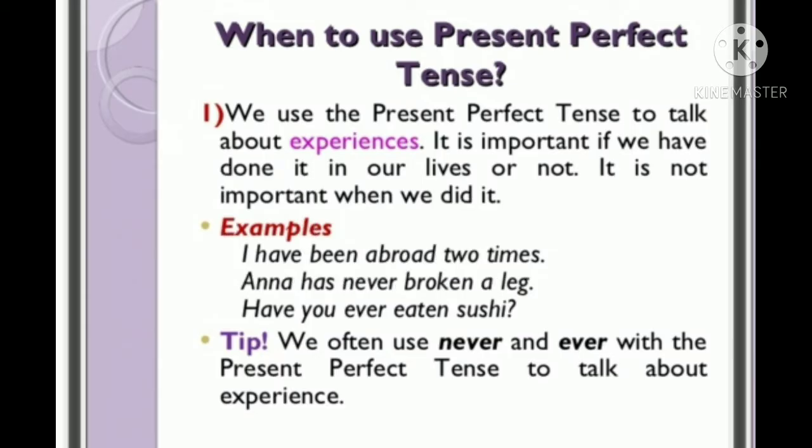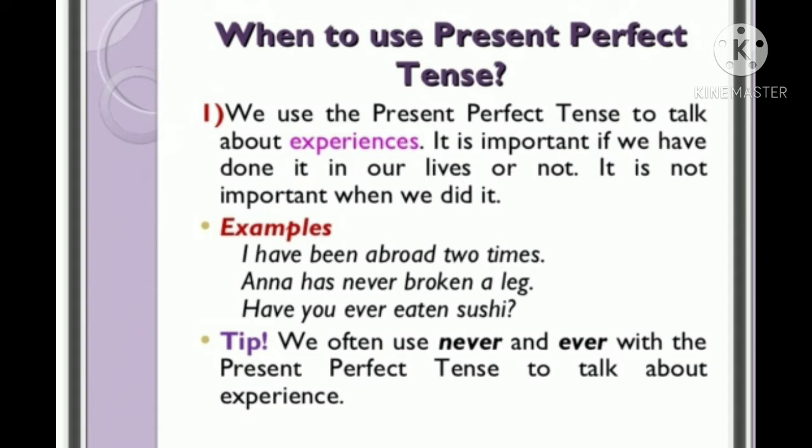We will see when to use present perfect tense. I told you that it must have a connection with the present. We use present perfect tense to talk about experiences. That's the first use. It must have happened somewhere in our life, but it's not important when. The time is not important. That's the first use. Without referring to the time, we can use present perfect tense. Examples as given in the slide.